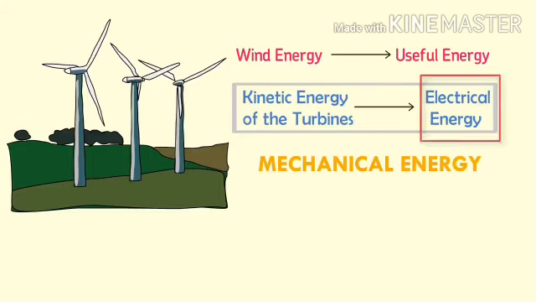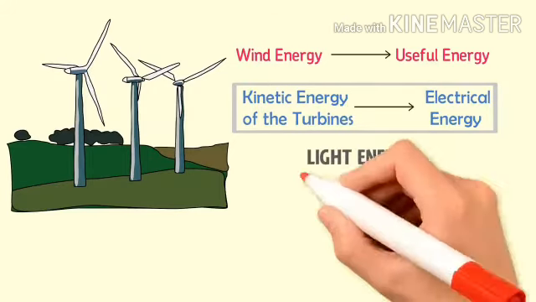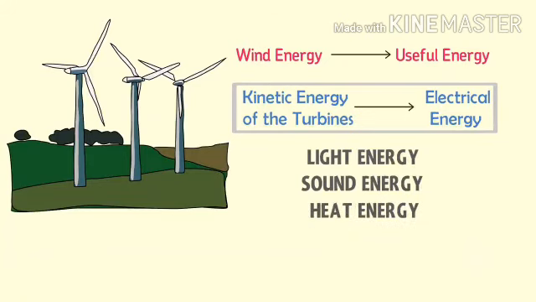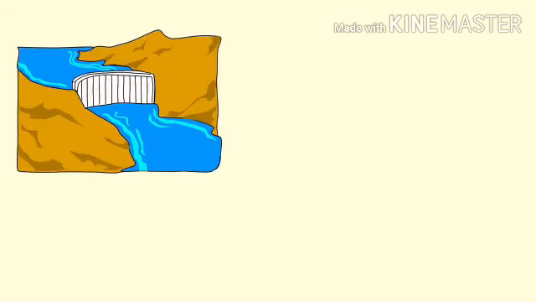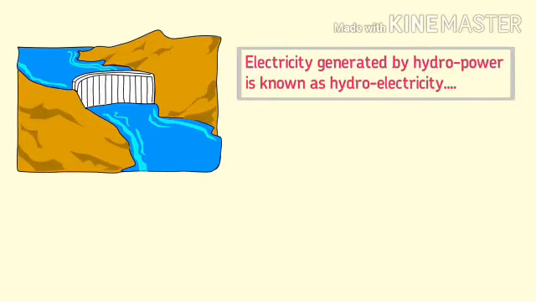This electrical energy can then be converted to light energy, or to sound energy, or to heat energy. Thus, in this example, energy is converted into kinetic energy, into electrical energy, and to mechanical energy. Another example of energy conversion is hydroelectricity. We all know that the electricity generated by hydropower is known as hydroelectricity.